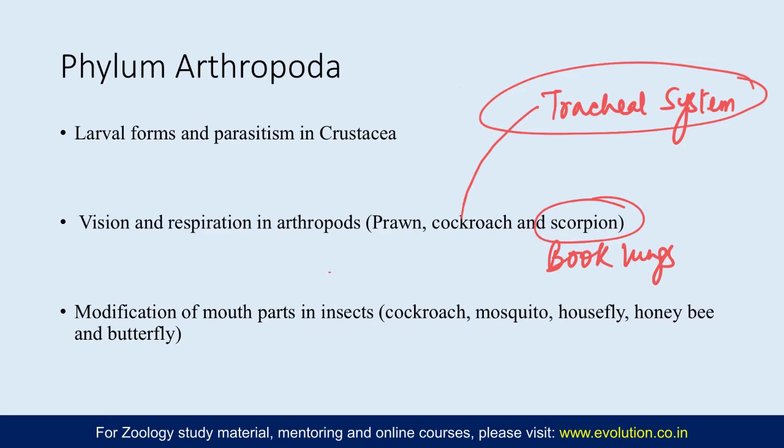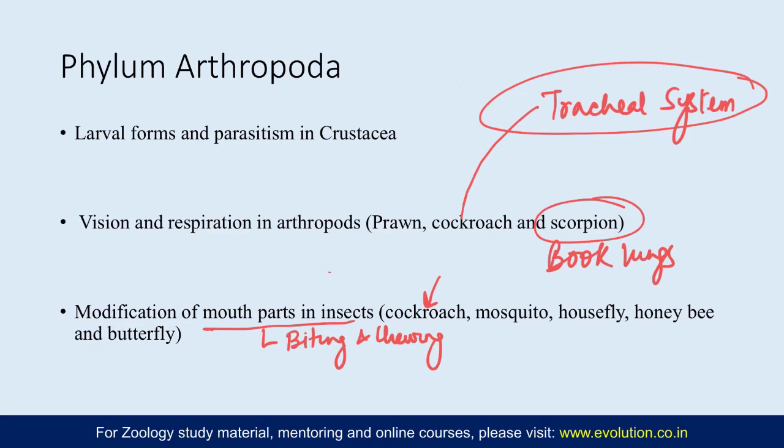Now the most important topic in arthropoda is the modification of mouth parts. 4 questions on this topic have directly been asked in the last 10 years, so very important. So what are the different mouth parts? The basic is biting and chewing mouth part, which is a characteristic of cockroach. So what are the components? The upper lip labrum, mandible, maxillae, the lower lip labium, then there is a tongue called hypopharynx, and there may be a membrane having taste buds at the undersurface of labrum called epipharynx.